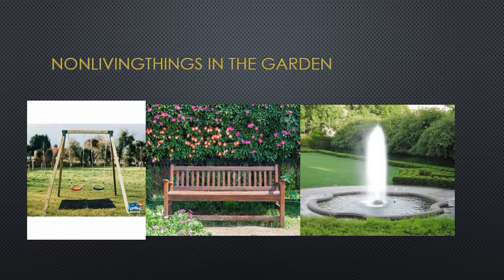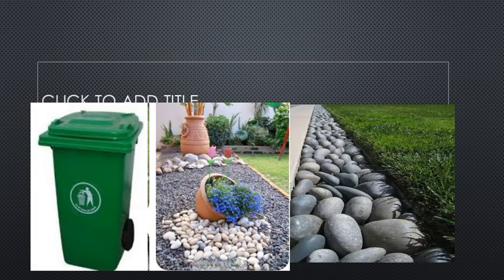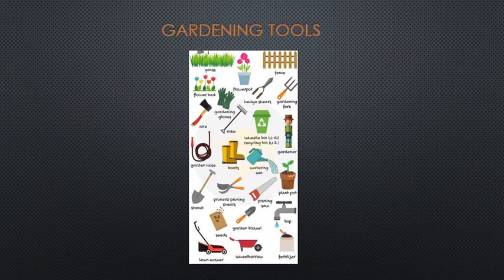Here you can see a swing, benches, a fountain. These are non-living things. Rock, dustbin, flower pot, and many other things you can find in the garden are non-living things. Here is the picture. Here are names of tools. You can also search on the internet to learn more about it.